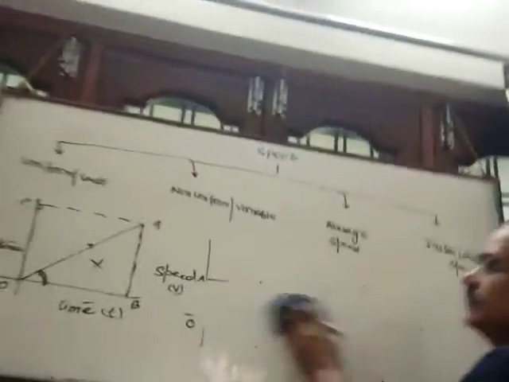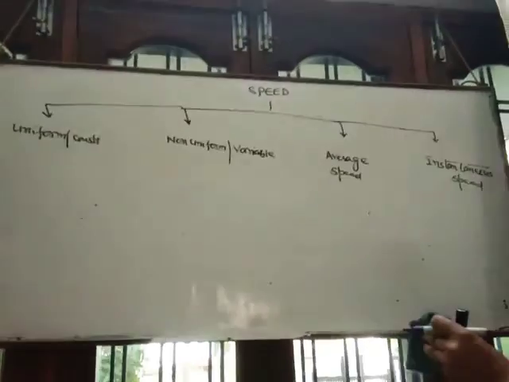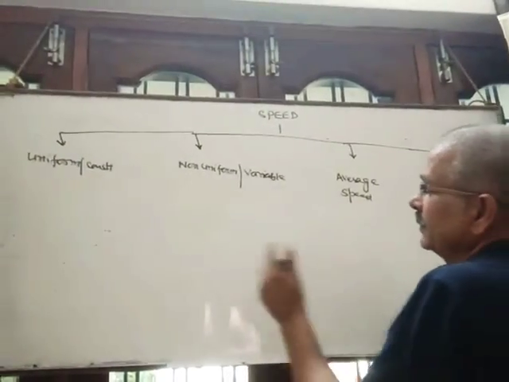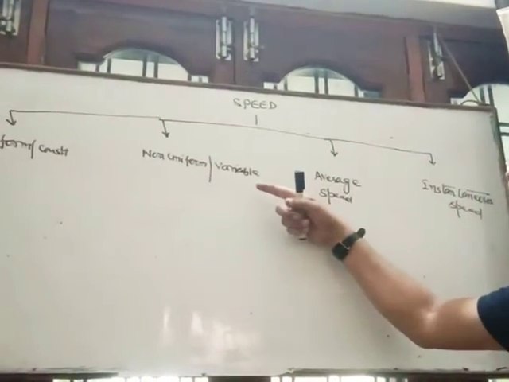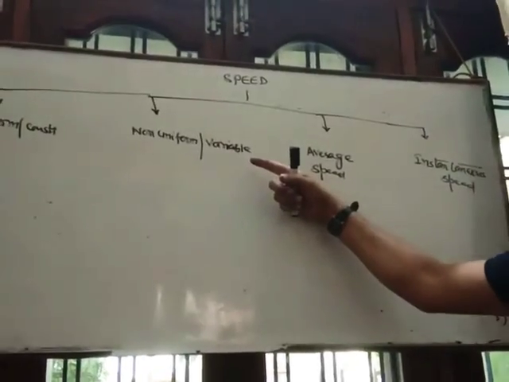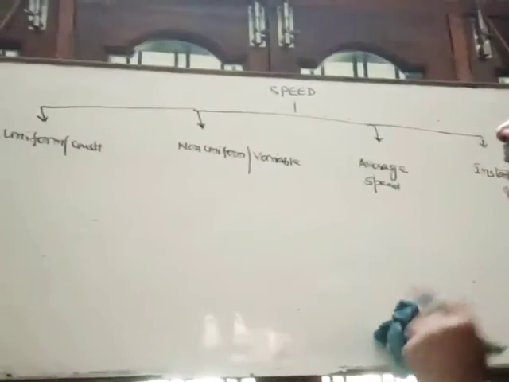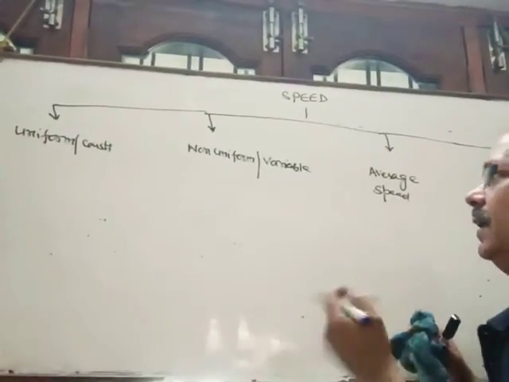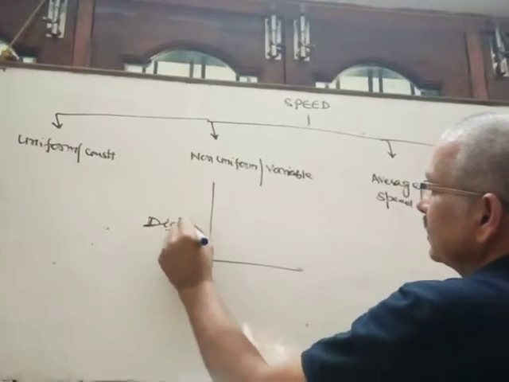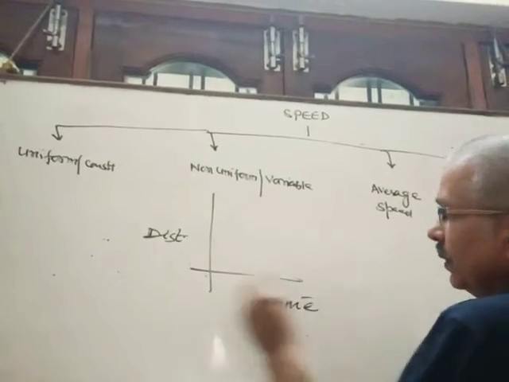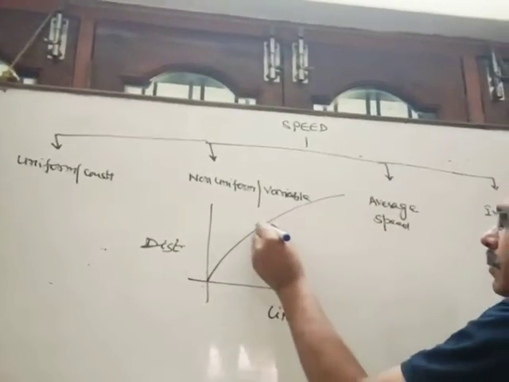So it is uniform or constant speed. Then second, non-uniform or variable speed. Non-uniform or variable speed means if the distance traveled by a body is different in constant intervals of time, or if the distance traveled by a body is the same in different intervals of time. In both cases, such type of speed is called non-uniform speed. And if we draw the graph between distance and time